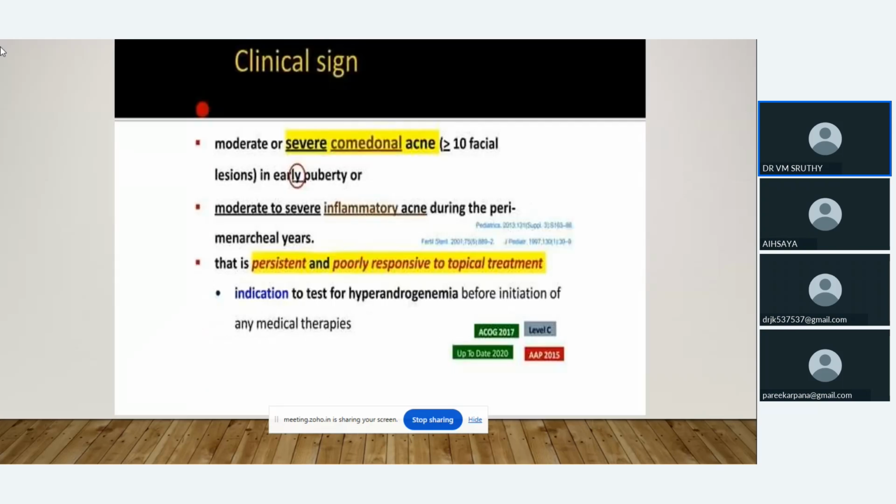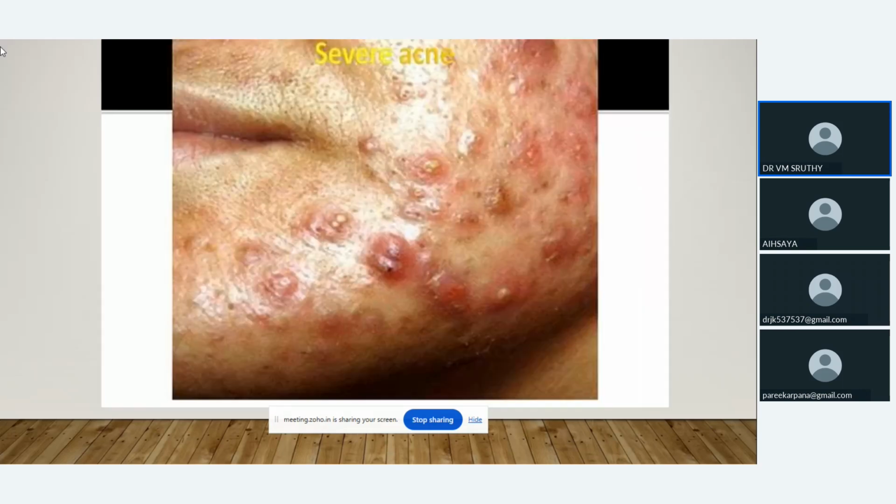Then acne: more than 10 facial lesions in early puberty, or inflammatory acne during the perimenarchal years. Even after giving topical treatment, if they are not getting any cure, we can include that under inflammatory acne or comedonal acne. This is a picture of severe acne.